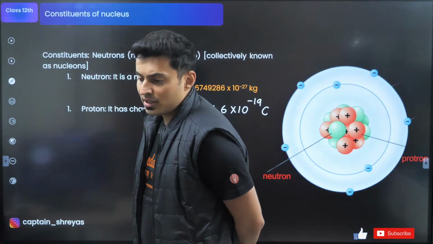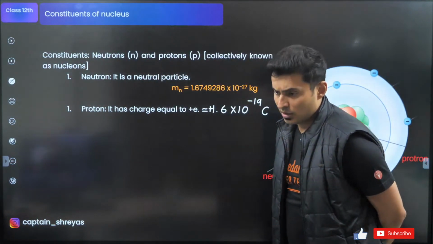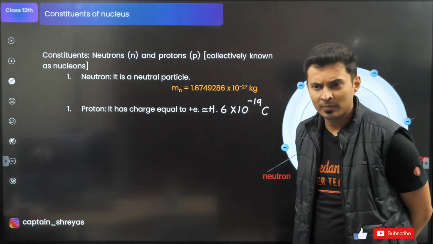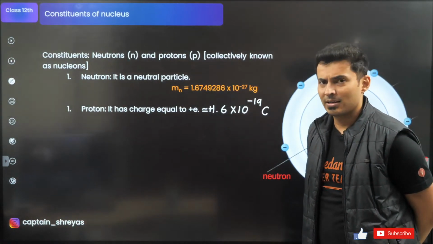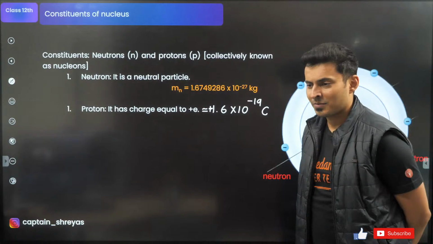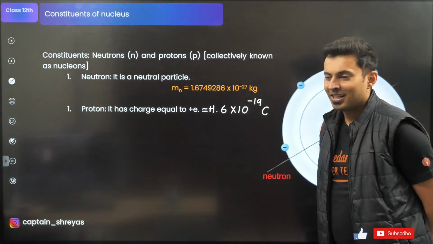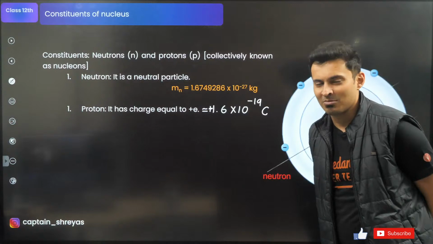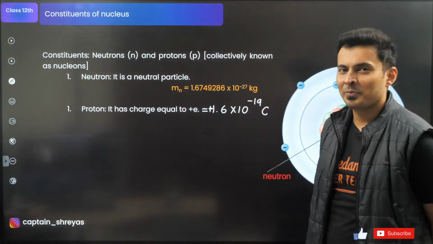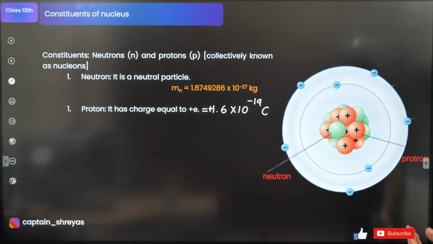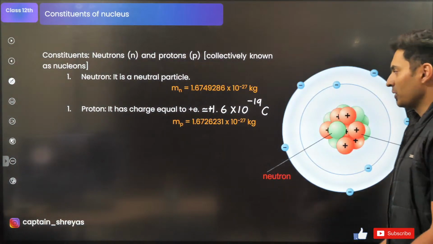I'll be doing all the important chapters before your board examination from the board perspective, and a few chapters of 11th. And after your board examinations, the remaining things will be done. That's how it's going to go. You cannot expect everything to be done in just 1 or 2 weeks, because then it will be just hurried up, and I don't want to hurry up, and we have time till May. Don't worry about it. And if you're a dropper, you have even more time because you don't have boards.